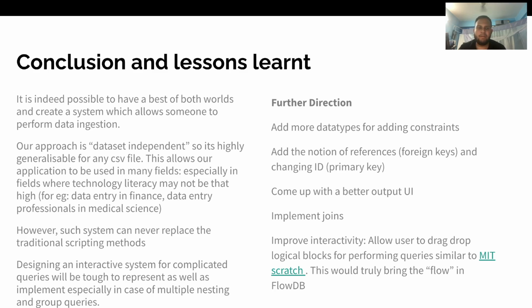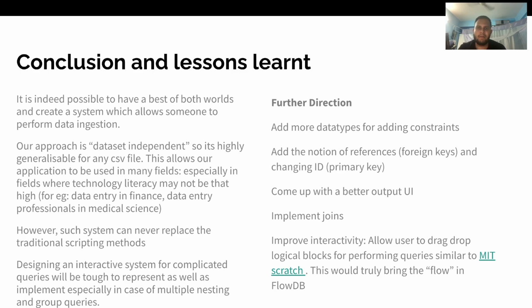It might be as raw as possible. And since there is an inherent column ordering there, you can retrieve those columns and create your own arrangement of tables and schemas. And this actually helps in places where people do not have much idea about NoSQL, or maybe they just have an idea about SQL or Tally in business especially. So the technological literacy gap can be bridged with the help of our solution, especially for people working as data entry professionals in finance or in medical sciences.